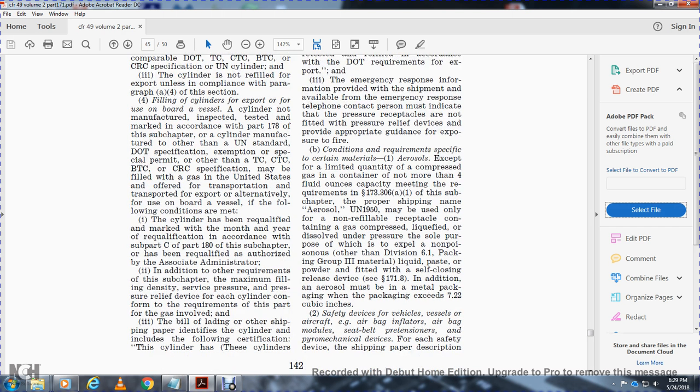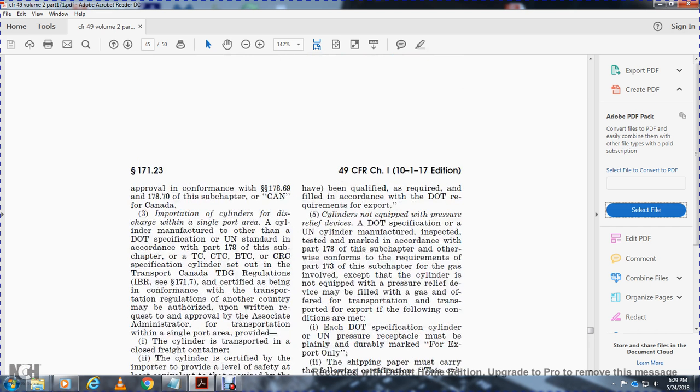The bill of lading or other shipment paper to identify the cylinder includes the following certification of the cylinders: These cylinders have been qualified as required with the field and conform to the DOT requirements of the exported. Cylinders not equipped with the pressure relief device, the DOT specification with the U.S. cylinder manufactured and inspected, marked in conformance with the 178 subchapter, otherwise conform with the requirements of the 173 subchapter for the gas involved, except for the cylinders not equipped with the pressure relief device, may be filled with the gas or offered for transportation for export if the following conditions are met.